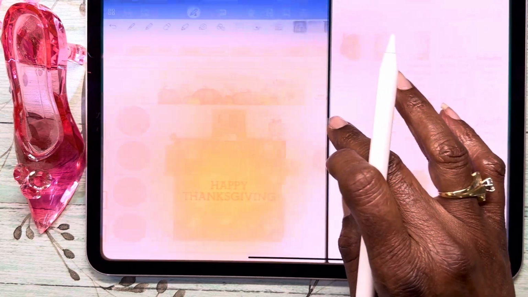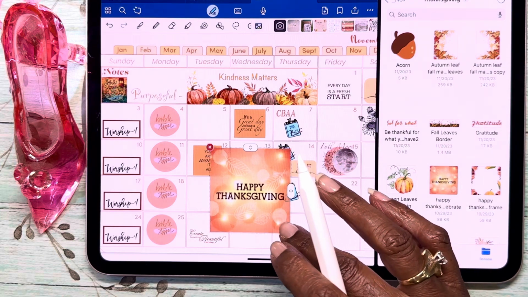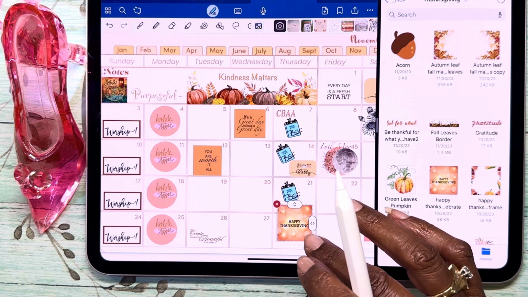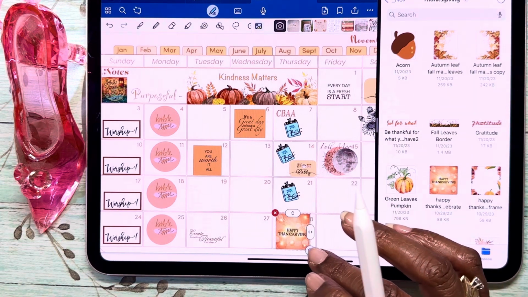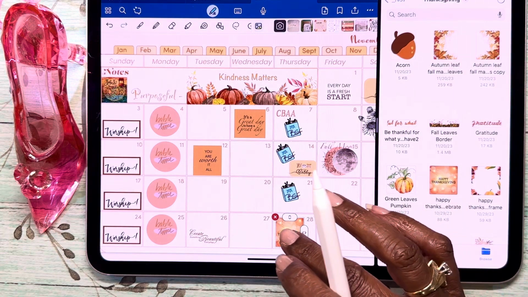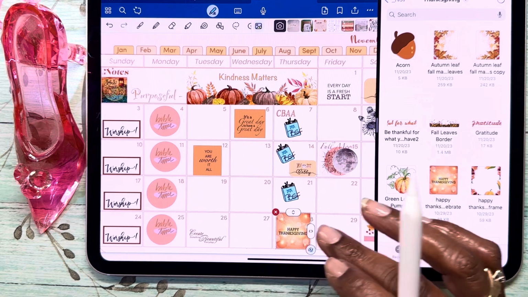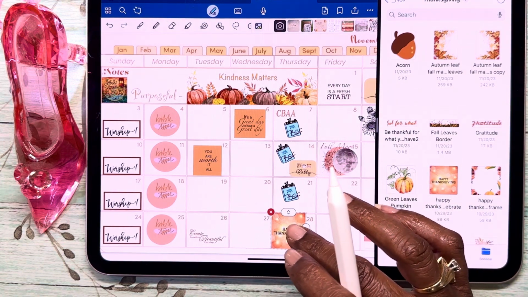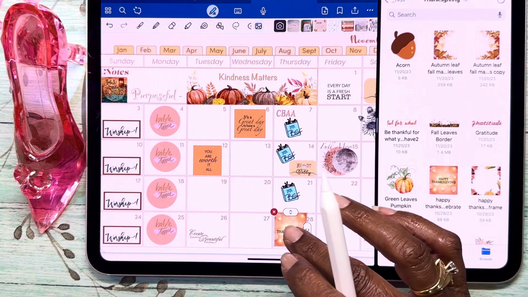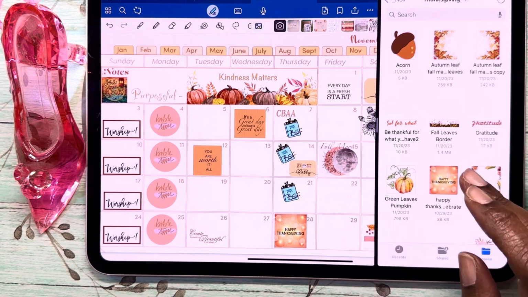So Thanksgiving is on Thursday. American Thanksgiving is on Thursday, the 28th. You know, Canada is a little bit different than the U.S. So here we go, Happy Thanksgiving. I'll put that there. Maybe I can make it just a little bit bigger. It doesn't matter if the date is covered up a little bit. If I can make it just a teeny bit smaller, I think. Okay, there. All right, so what else can we use in here?